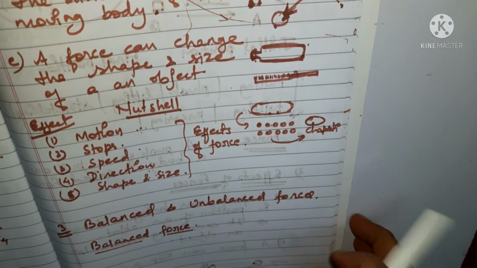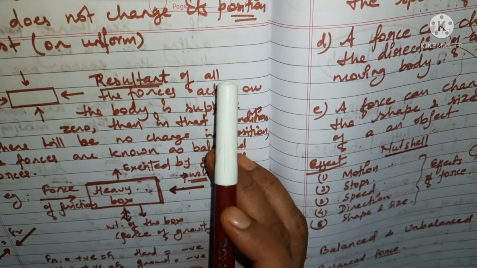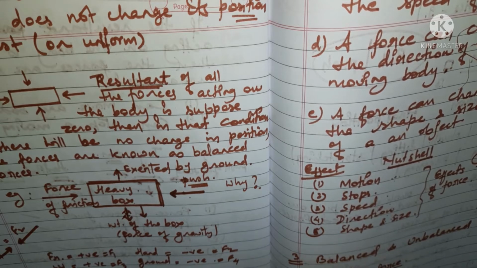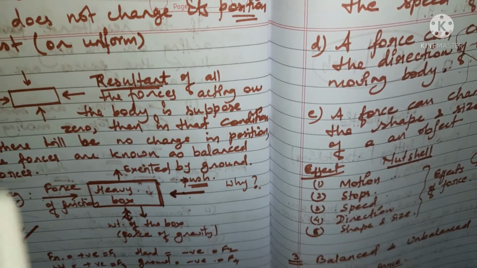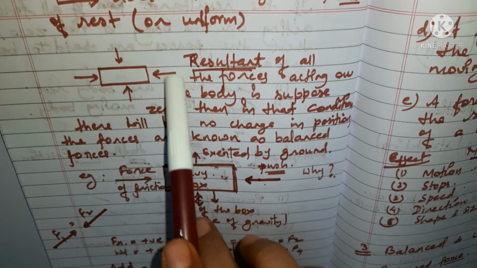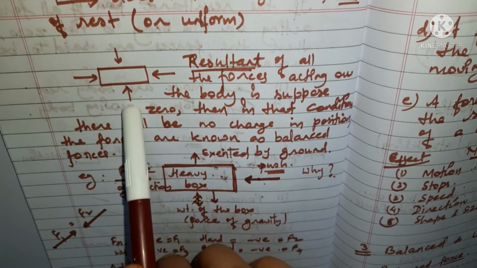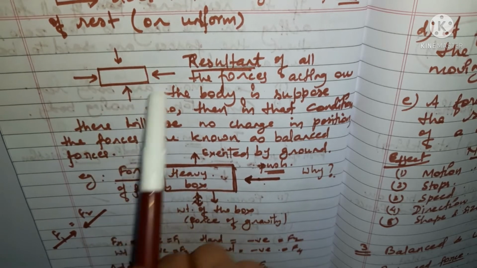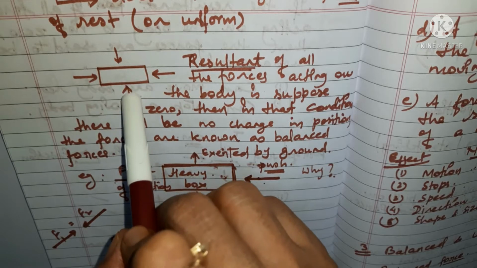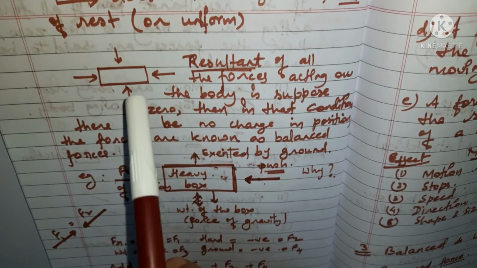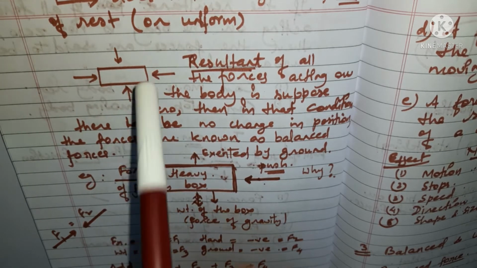Also we have gone through 2 of the definitions, that is balanced and unbalanced forces. In balanced forces, what we have seen is that the resultant of all the forces which are acting on the body is 0. Okay, whatever forces are acting on a body in all the directions, if the sum total of these forces is 0, it means that the resultant of these forces is equal to 0. In such a case, we can say that these forces are acting as balanced forces.